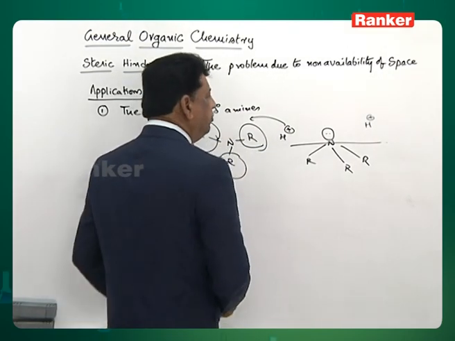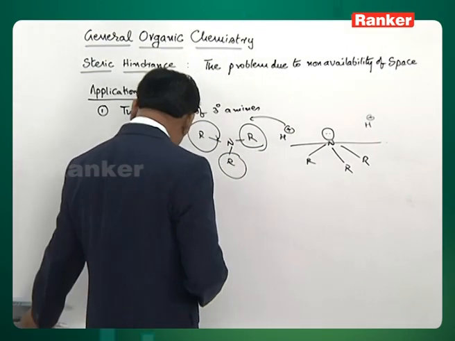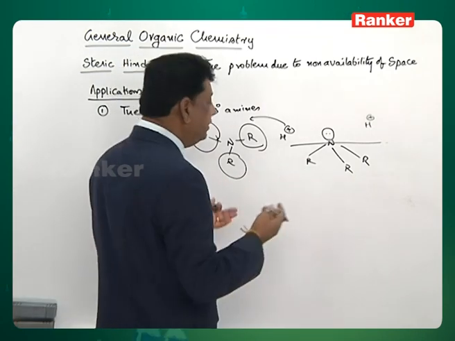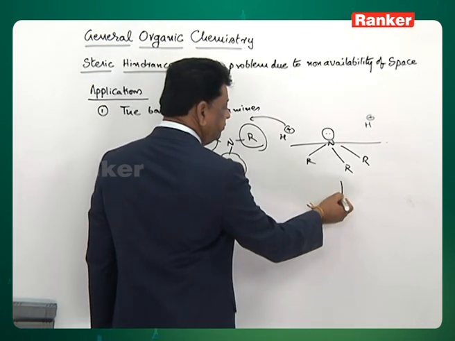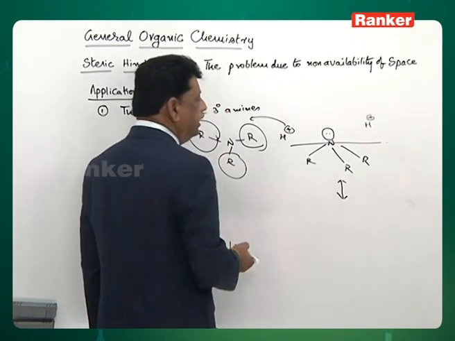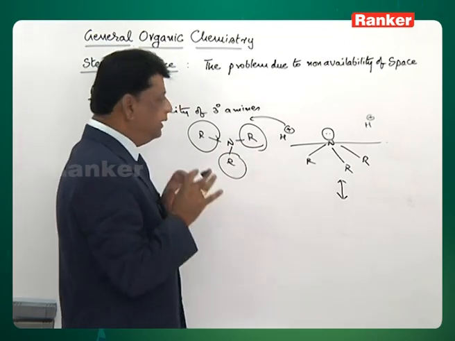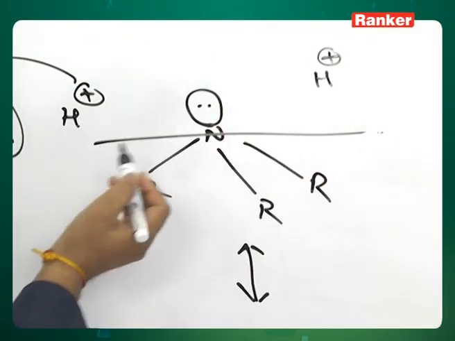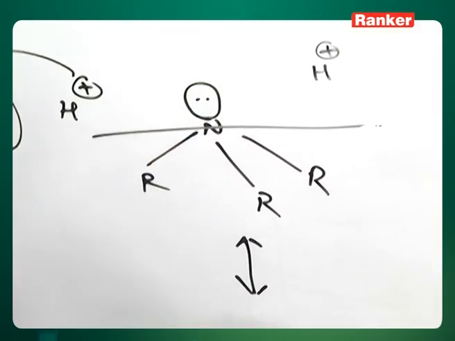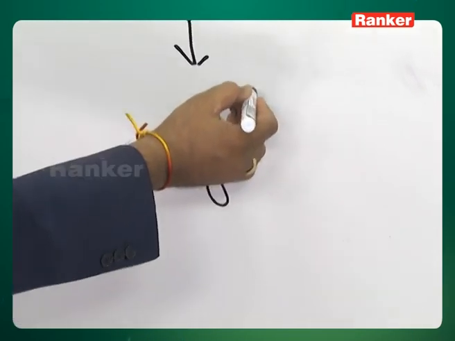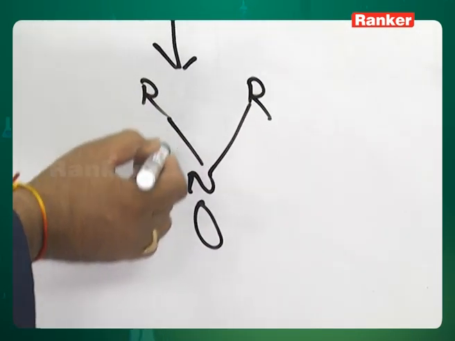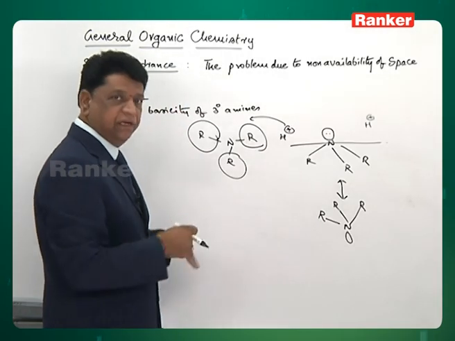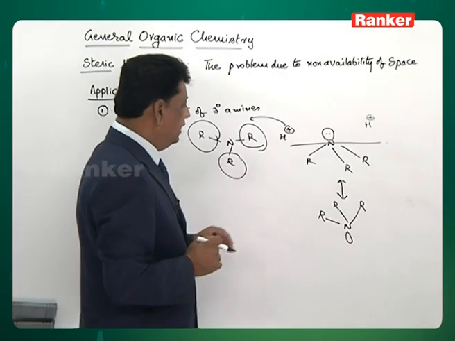So, we cannot argue that the nitrogen, this 3 degree amine, will have really a problem. For this we can have further explanation. This ammonia does not permanently have this particular structure, because out of the 4 groups, one is a cloud. The cloud can come this side, and the alkyl groups will shift to the other side. So, technically this is called the inversion of the symmetry, or you can say the flipping.